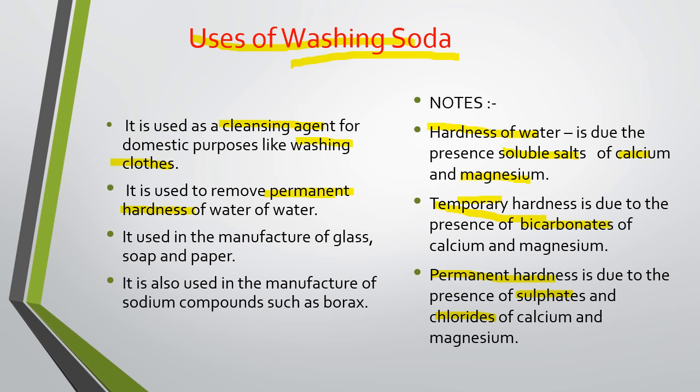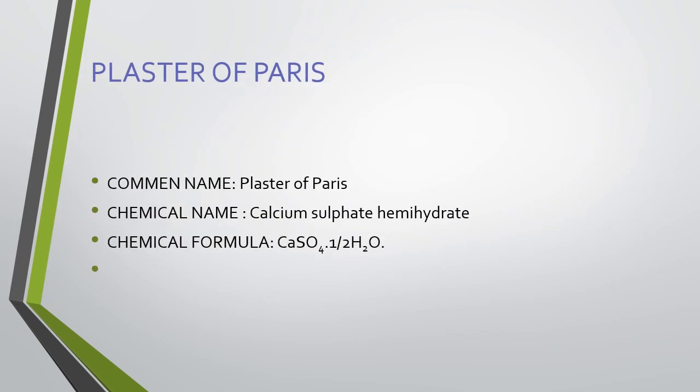Now, next use of washing soda, it is used for the manufacture of glass, soap and paper. Next use of washing soda, it is used for the manufacture of some sodium compounds. And one of the important sodium compounds which we use in the laboratory as well, that is borax, whose molecular formula is Na2B4O7.